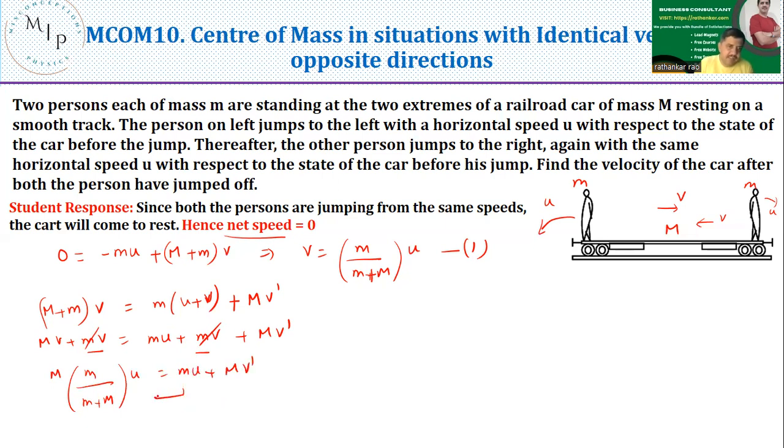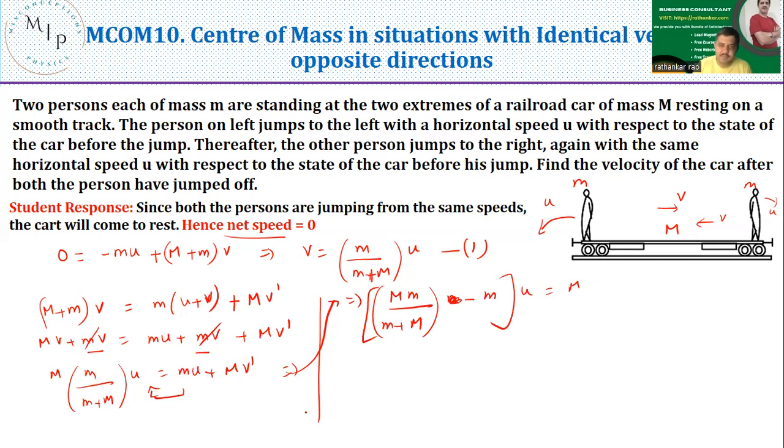I'll pull this mu to the other side because I want v dash here. So now this should be m divided by M plus m into u minus m, I'll take u common here, minus m into u is equal to mv dash, right?